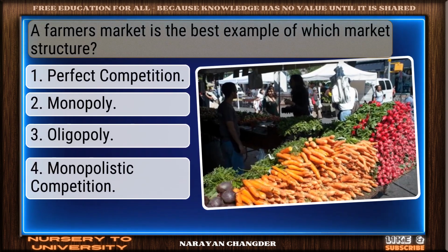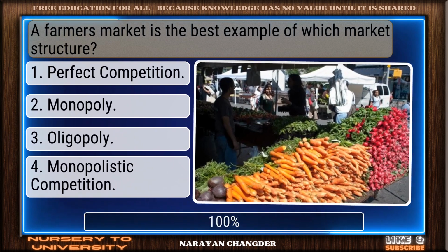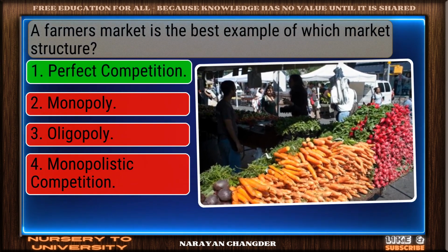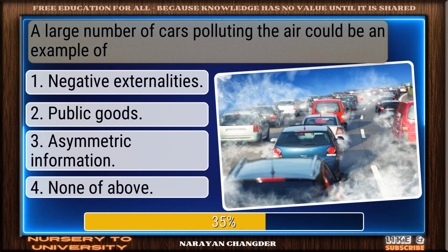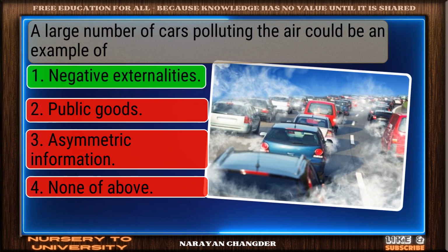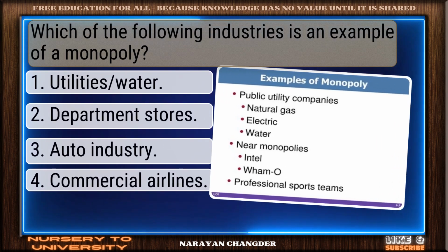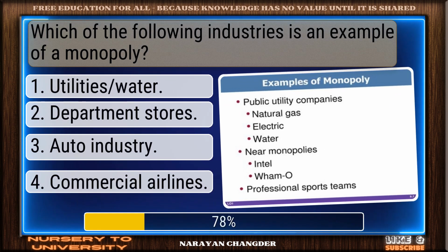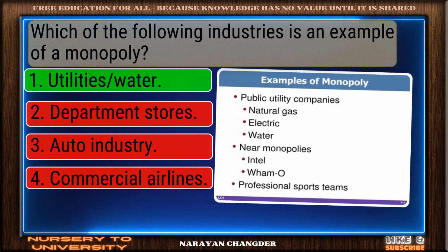A farmer's market is the best example of which market structure? Good thinking. Perfect competition is the right answer. A large number of cars polluting the air could be an example of dash. Bravo. Negative externalities is the answer. Which of the following industries is an example of a monopoly? Clear logic. Your choice utilities water is sound and 100% true.